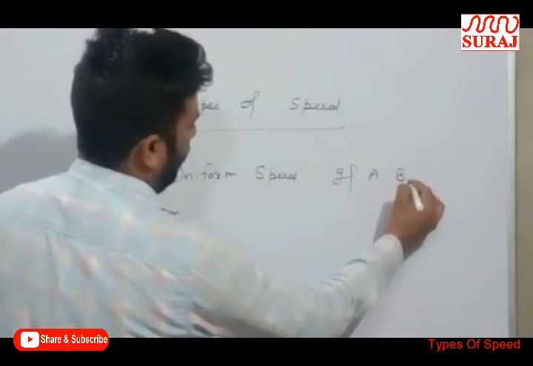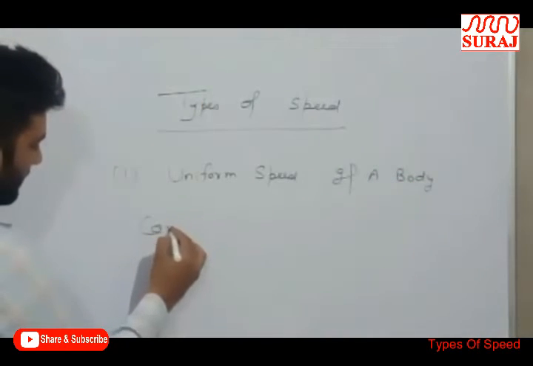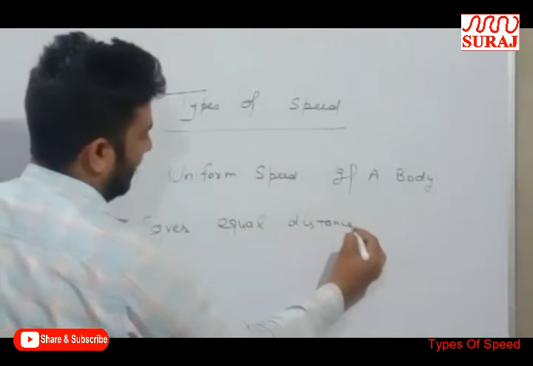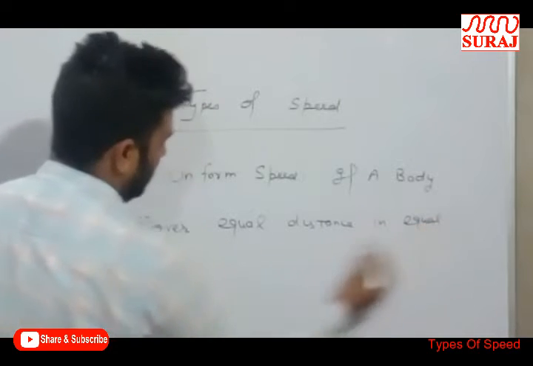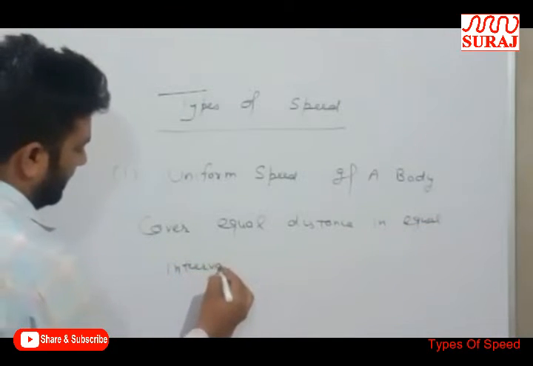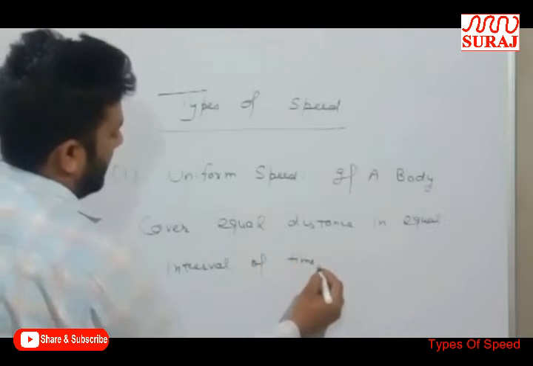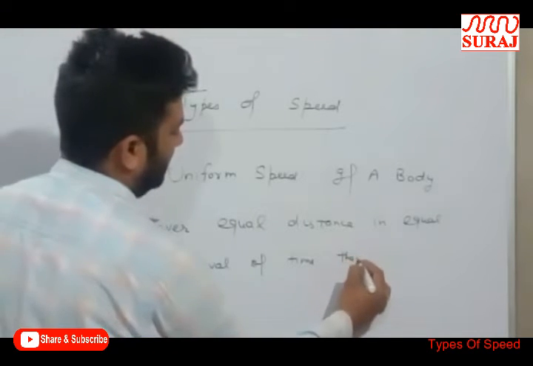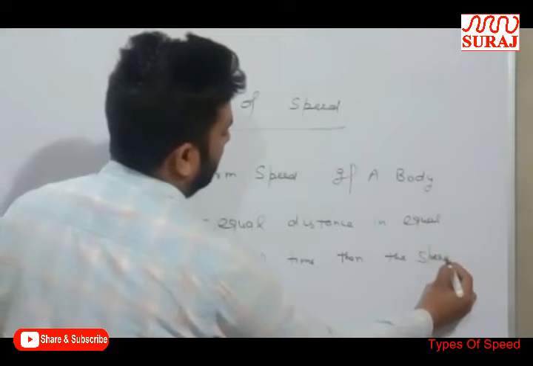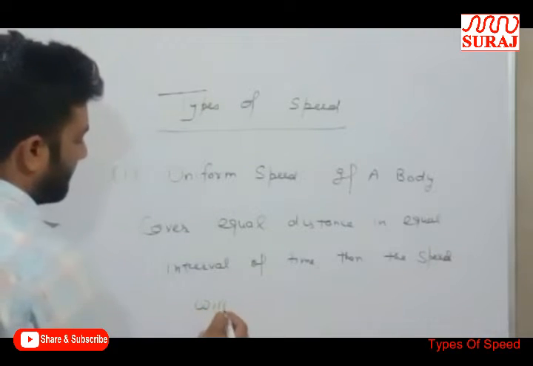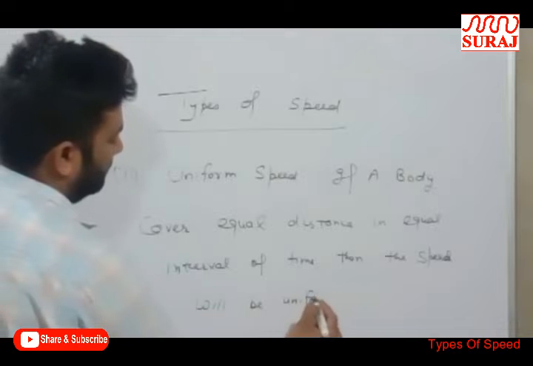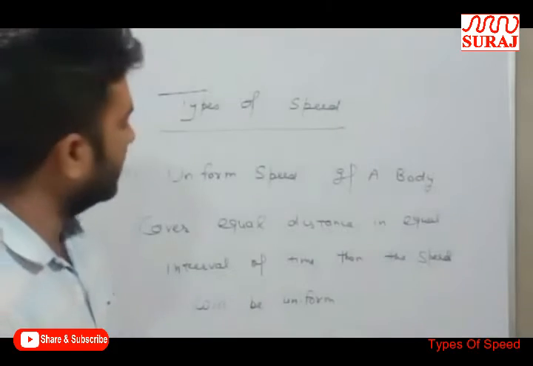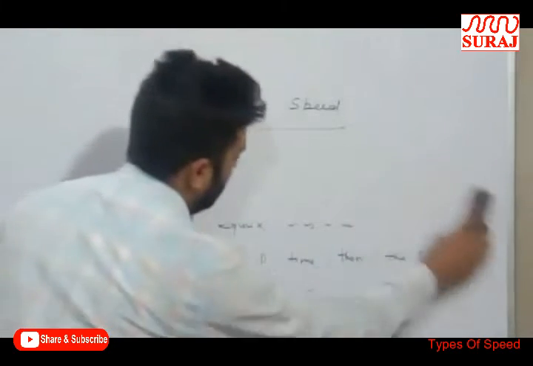If a body covers equal distance in equal intervals of time, then the speed will be uniform. This is called uniform speed.